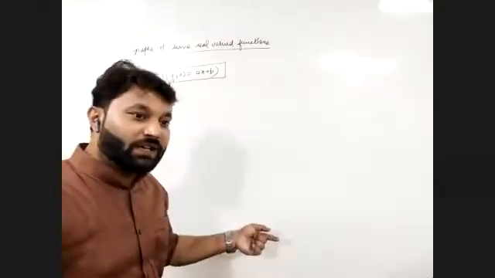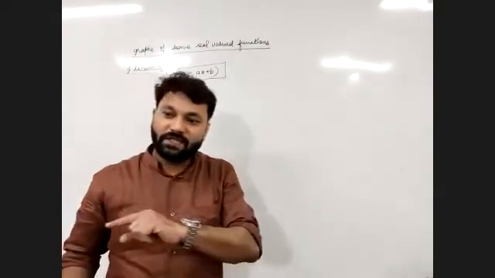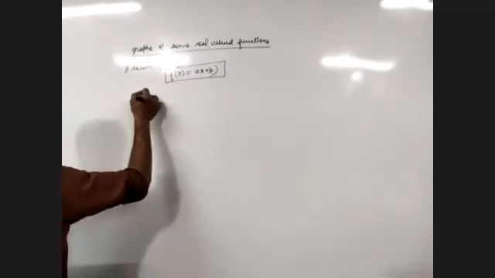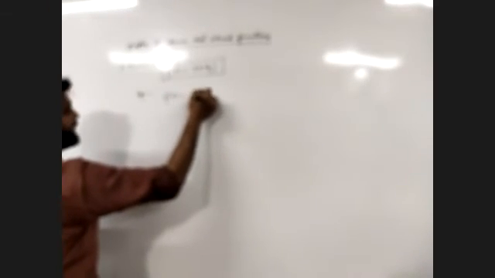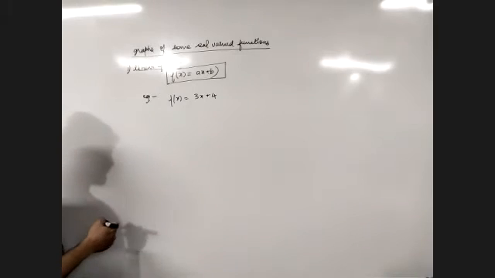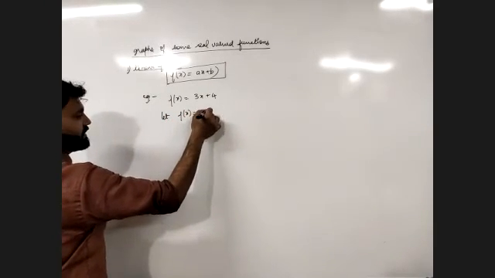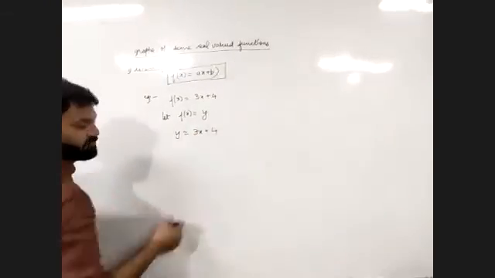Why do we call it a linear function? Because if we plot the graph of such a function, it will always be a straight line. This example will make it crystal clear: f(x) is equal to 3x plus 4. We need to draw the graph of this. We'll write f(x) is equal to y, so y is equal to 3x plus 4.